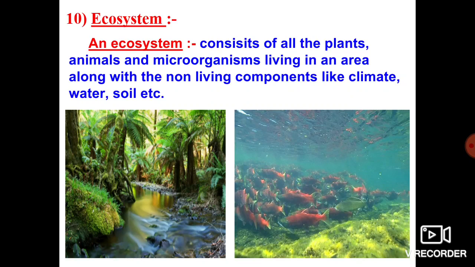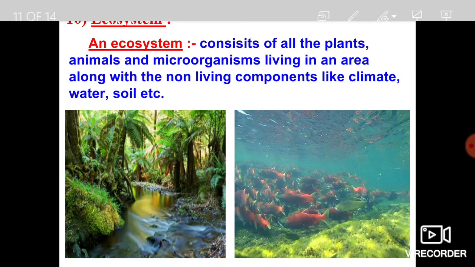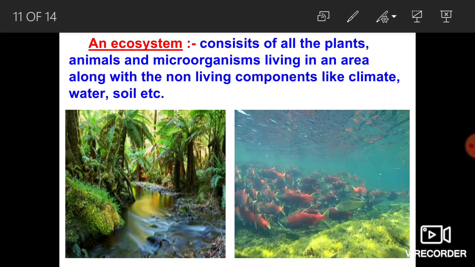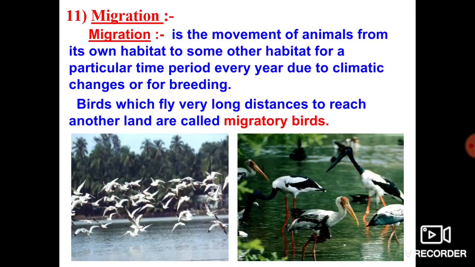In that ecosystem, it plays a very major role in maintaining the balance of our atmosphere. This ecosystem plays a major role to balance our atmosphere. Why? Because it is very helpful to maintain a sufficient amount of life cycle, a sufficient amount of ecological cycle in the environment. Hence this ecosystem also plays a major role in maintaining a healthy environment in our surroundings. After that, one more very important thing, there is migration.